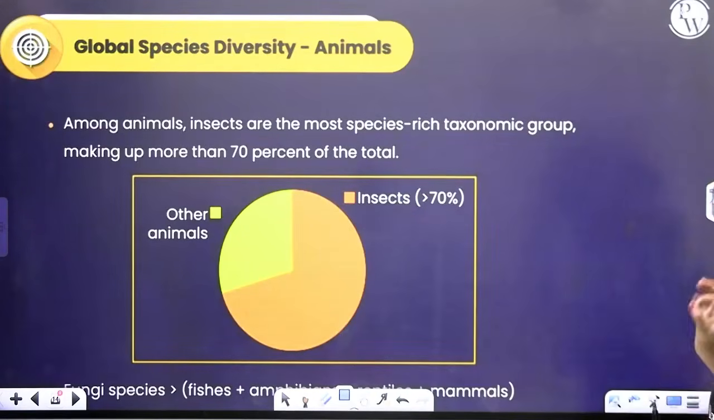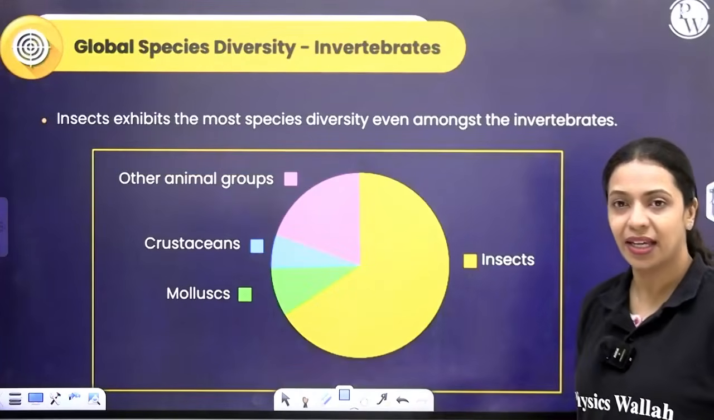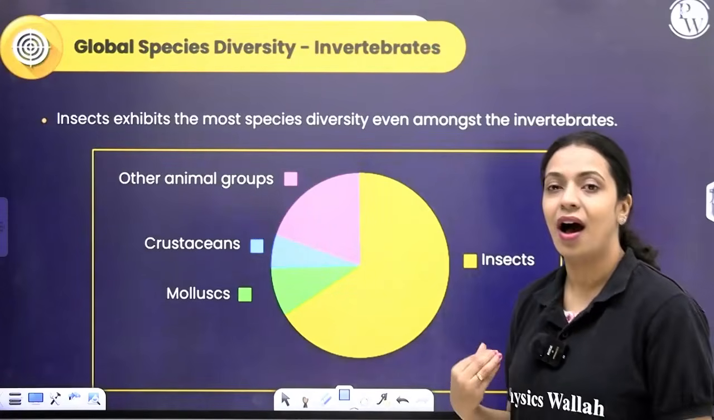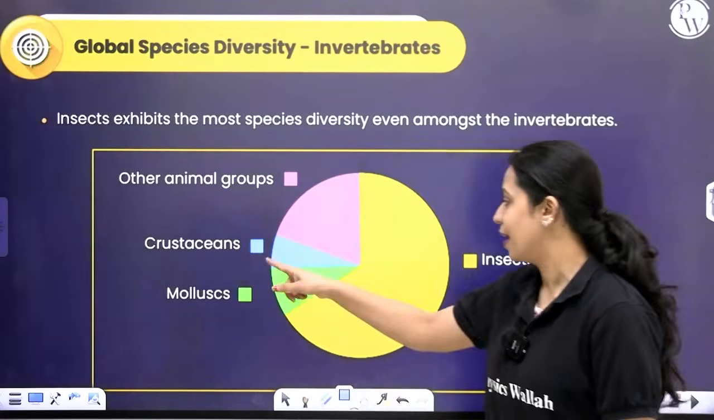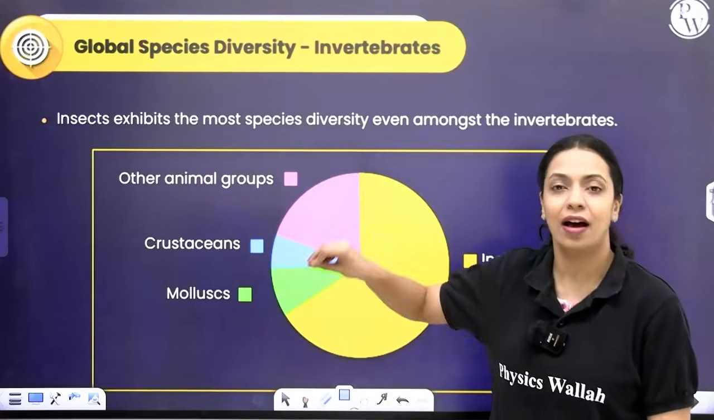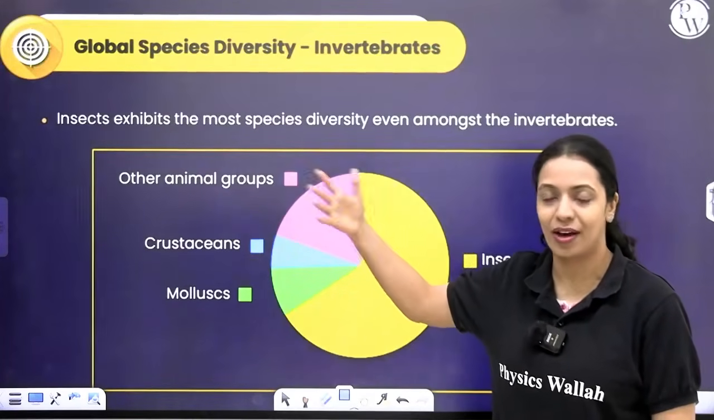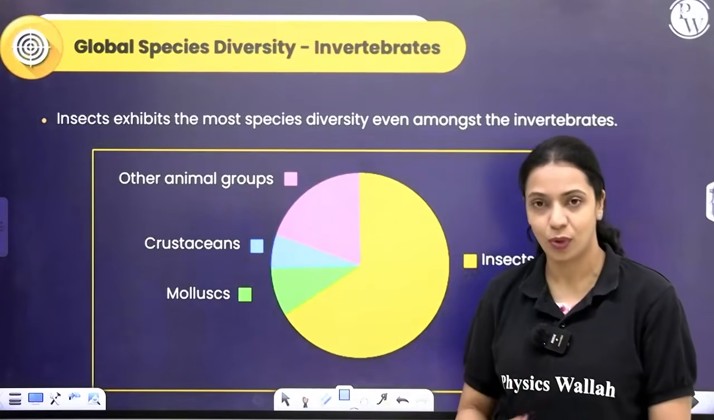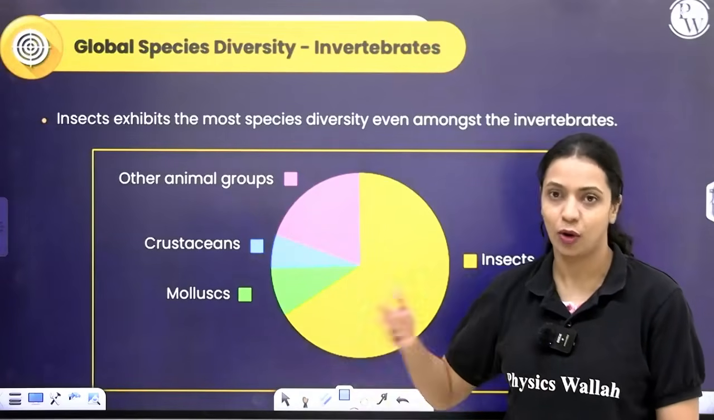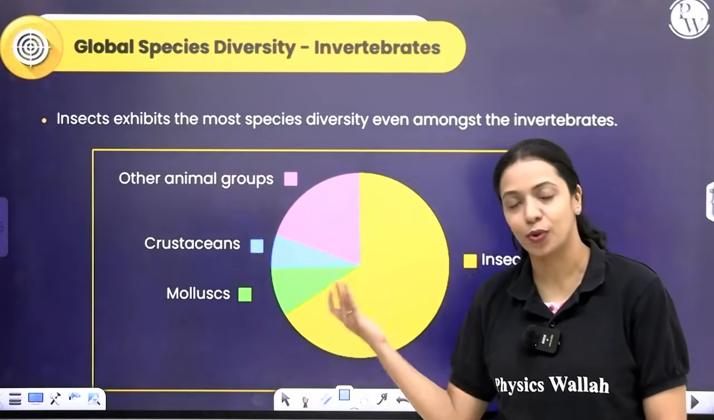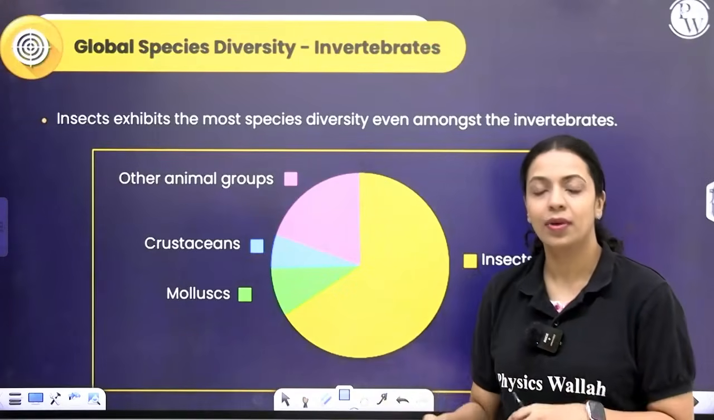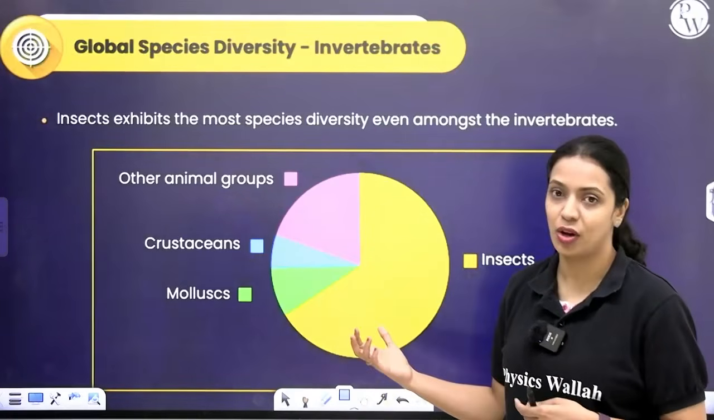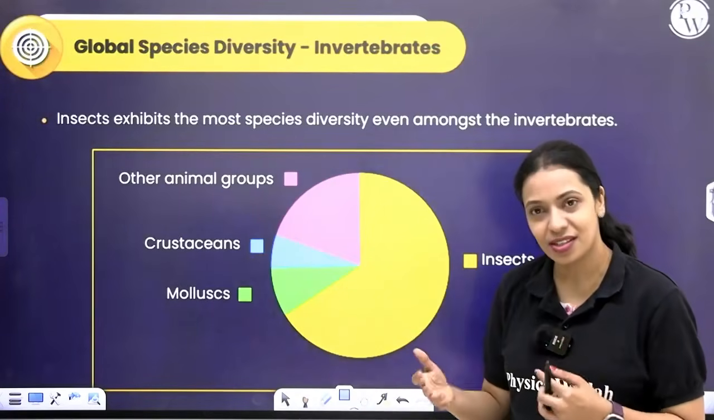Now, if you consider specifically invertebrates, among invertebrates, of course, insects are the most species rich taxonomic group. After insects, you have mollusks, and after mollusks, you will have crustaceans, and then you have the other invertebrate taxonomic groups. You know, you've learnt invertebrates in animal kingdom, right? From porifera to echinodermata, all of those taxonomic groups are invertebrates. When you're considering them, within arthropoda, insecta or insects are the most species rich taxonomic group.